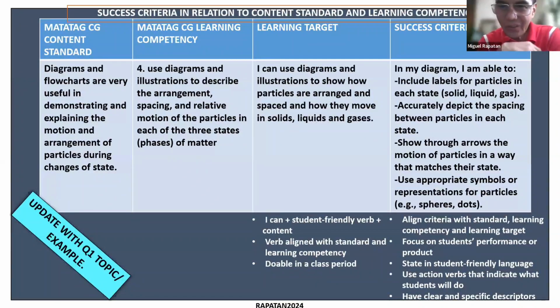Thank you, Doc. Okay, so thanks. And one thing that we can say, very good observation. It is like the learning target in the sense that if in the learning target you have "I can," in the success criteria it's translated into "I'm able to." So I'm able to do what I am supposed to learn by, for example, including labels, depicting the spacing, showing through arrows, using appropriate symbols. And another thing we can say about these success criteria, and how they become helpful to students, is that they are all observable.